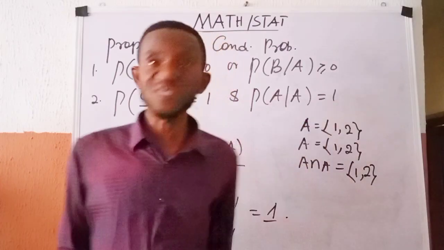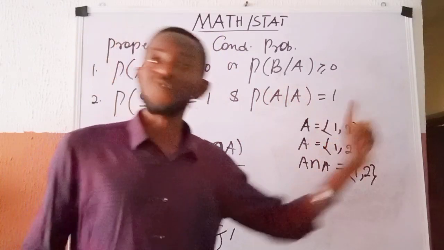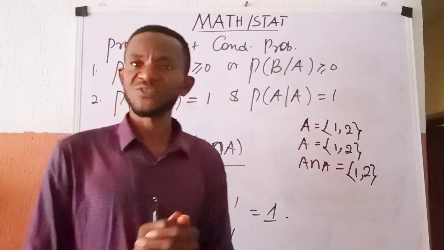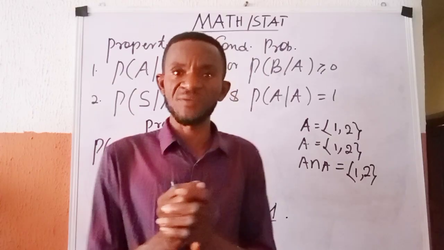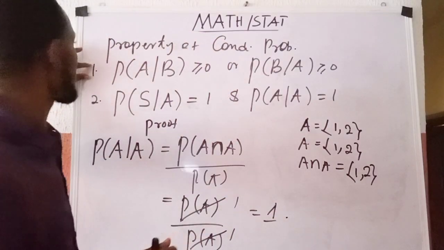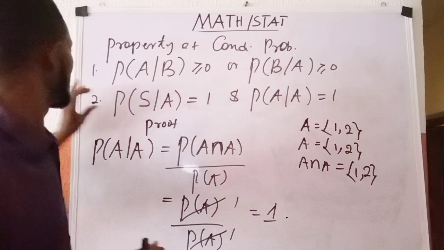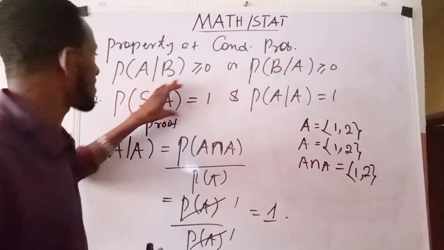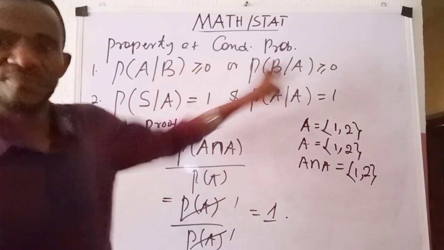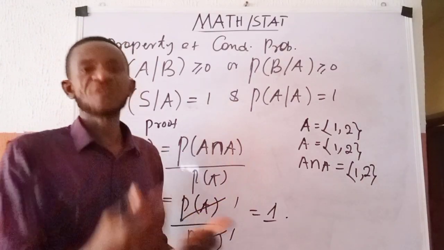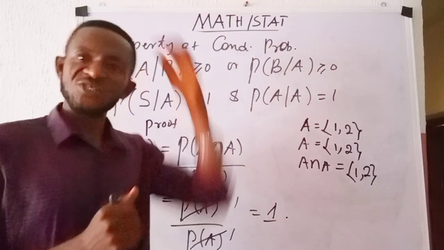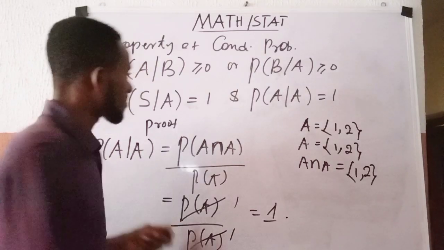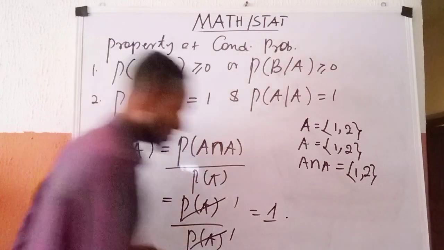Probability of sample space given any event found in that sample space is 1. Very important. So I want you to note these key two things for me. So this is the first, we have written this one. This is the second, we have shown this one. I don't want you to forget this for me. So we now move over to the third property of the conditional probability and see whether we'll be able to show it. So permit me to clean here while we go back to that.